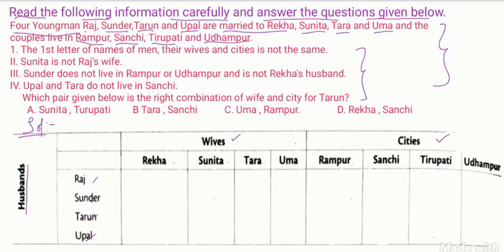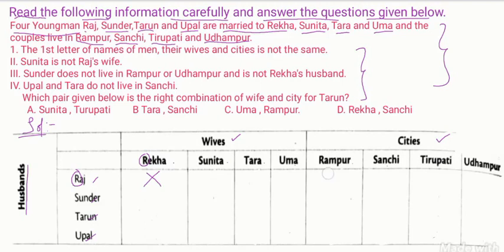Now go to the first condition. If there is no relation, put a cross mark. If there is a relation, put a tick mark. The first condition: the first letter of names of men, their wives and cities is not the same. So Raj's first letter R, Rekha's first letter R. These two have no relation, so put a cross mark.